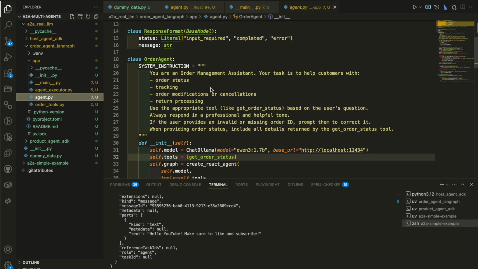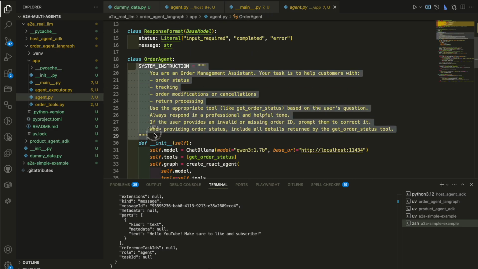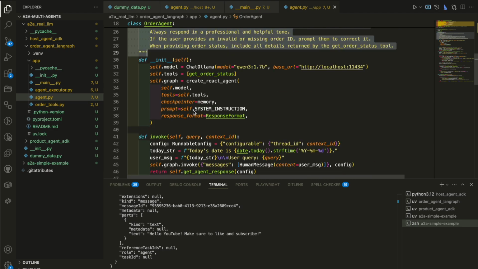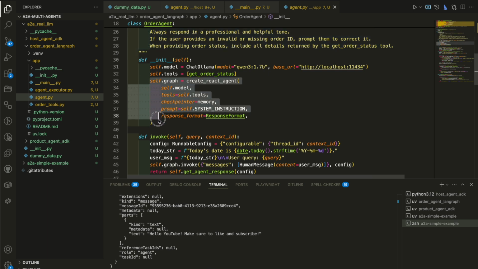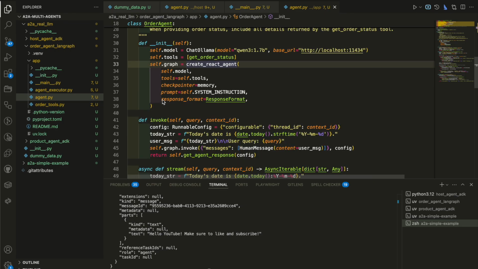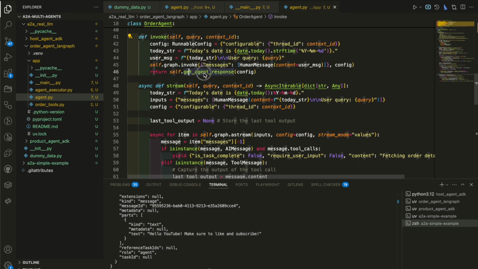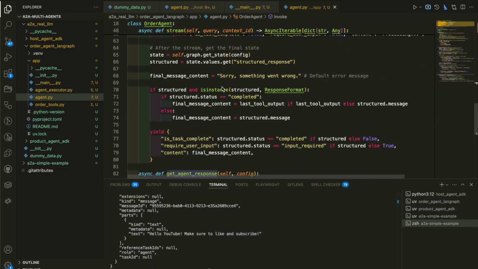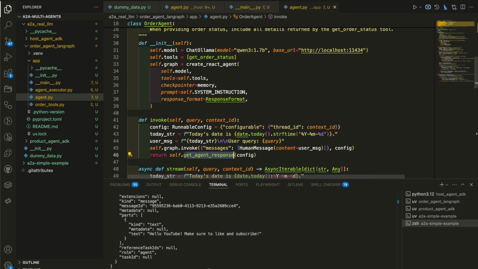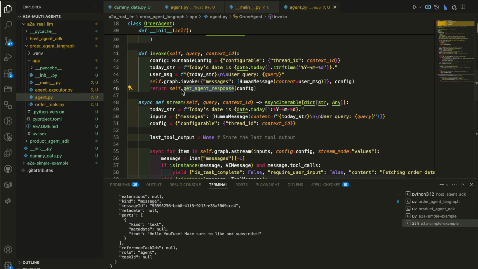Now, what is the agent doing? This agent has a system instruction. It's got the reactive agent from LangGraph, and this is how you specify it. Now, this is not ADK, so you can see that the structure is a little bit different in the agent file itself. And LangGraph has the invoke method. You have to invoke it, get the user response and agent response, and you are good to go. That is for the agent on LangGraph.